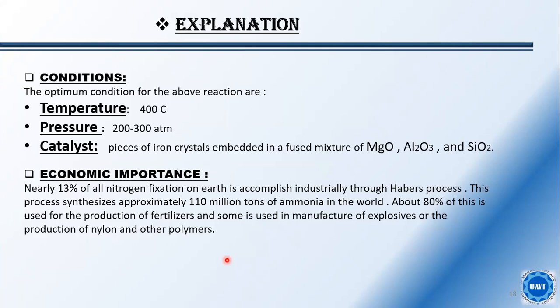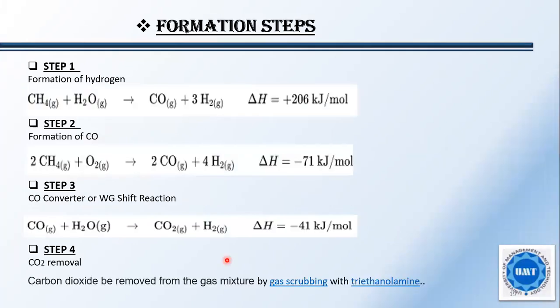The conditions set for the compromise are: temperature should be kept at 400 degrees Celsius, pressure at 200 to 300 atmospheres, and the catalyst will be a piece of iron catalyst embedded in a fused mixture of magnesium oxide, aluminum oxide, and silicon oxide. It is of great economic importance because nearly 30% of all nitrogen fixation on earth is accomplished industrially through the Haber process. So what are the formation steps?